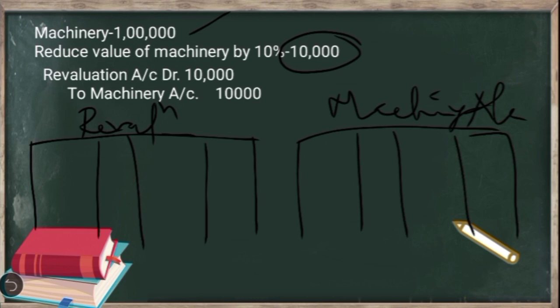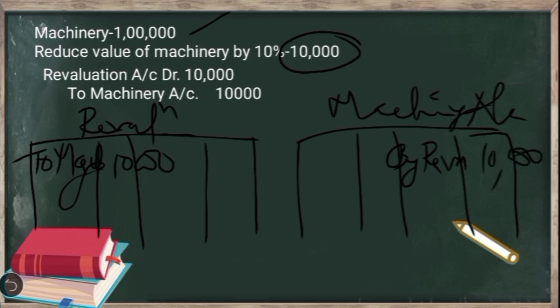Now if we are preparing the revaluation account, what is the entry we write? Reduction in the value of machinery is a loss. To record that, we write the entry: Revaluation Account debit to Machinery Account. So when we prepare the revaluation account, it is based on the double entry system. So we have to write both the sides of transaction in the respective accounts. In the revaluation account, we write to machinery account 10,000 rupees, and in the machinery account we write by revaluation account 10,000. Okay, because we are following the double entry system.